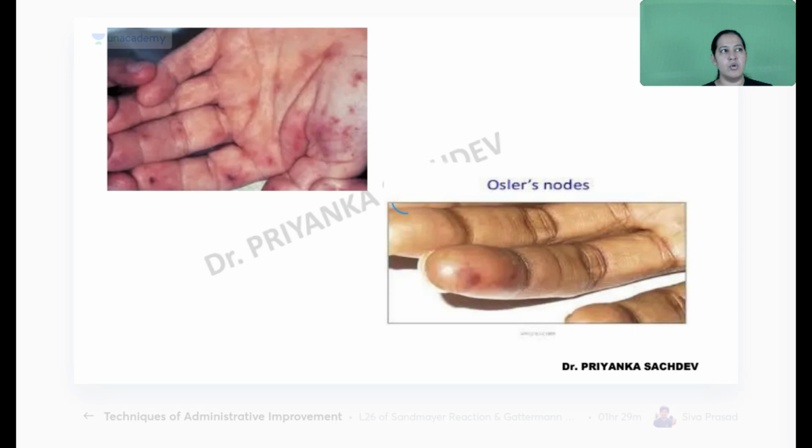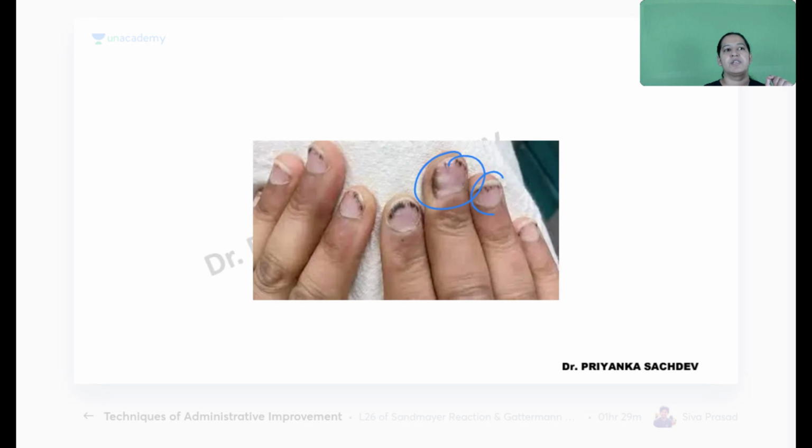Can you see? These are the nodes. Okay, let me skip this Osler and Janeway node. These are the splinter hemorrhages. This is due to obstruction of the small digital arteries by the vegetation because they are fragile. So again, splinter hemorrhage was a clue given in the question.